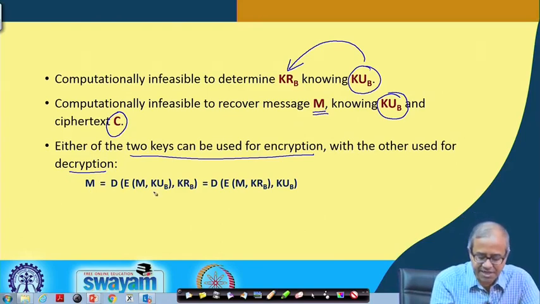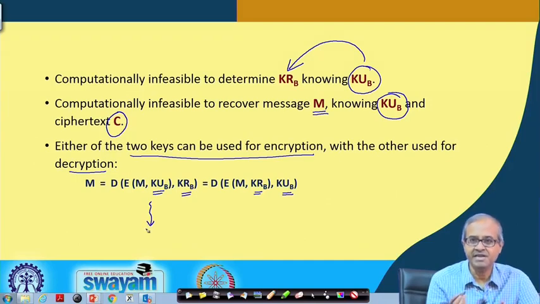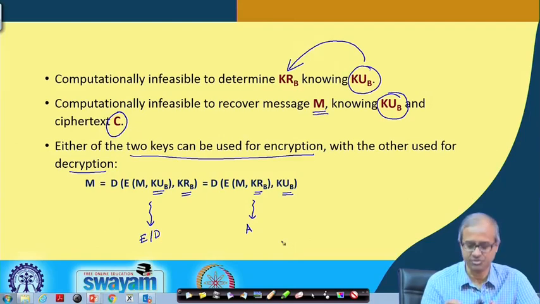So, either you can encrypt using the public key, decrypt using the private key, or you can encrypt using private key, decrypt using public key. But as I said, the first mechanism is used mostly for encryption and decryption, and the second mechanism is used mostly for authentication. Okay? This already we have discussed.